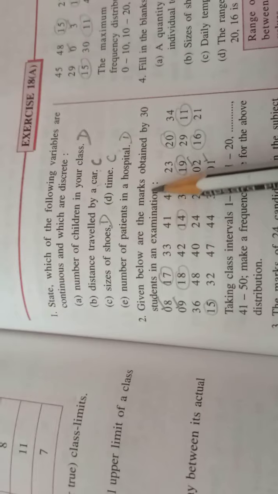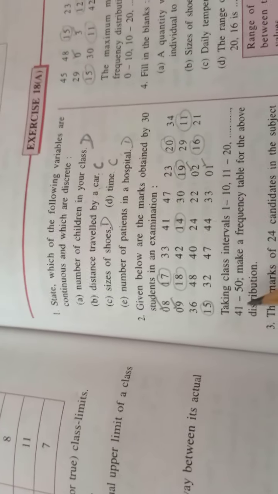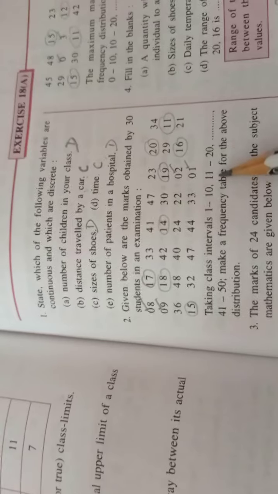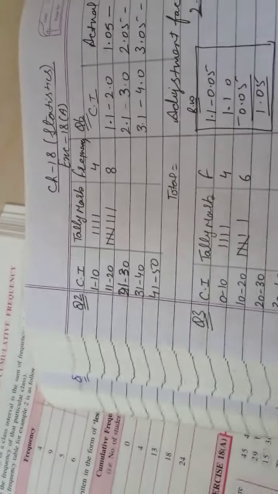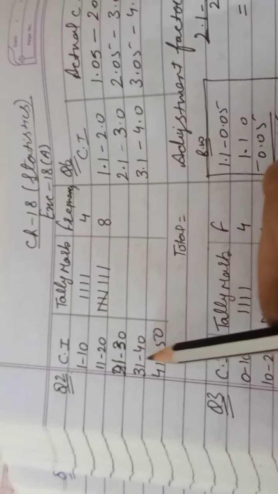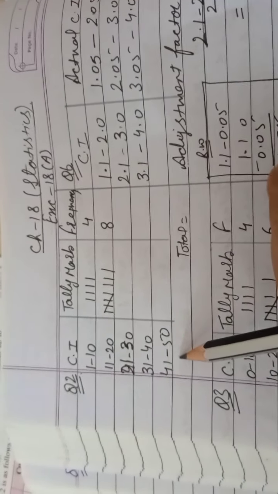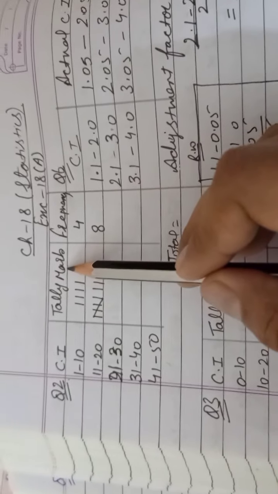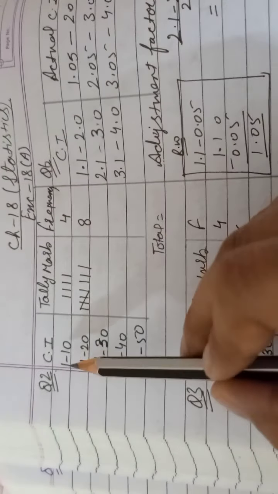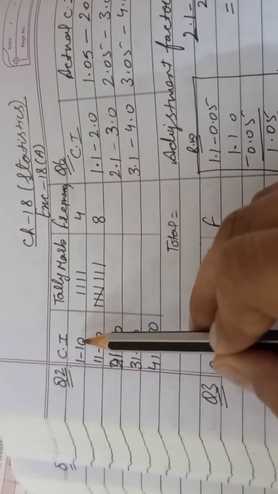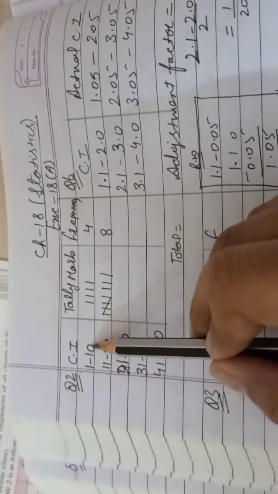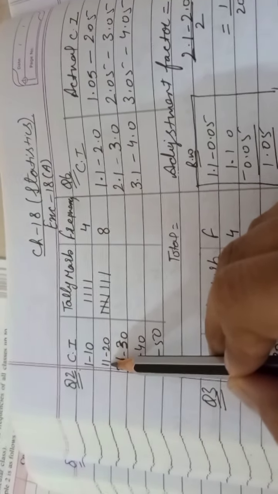Second question: given below are the marks obtained by 30 students, taking the class interval. Children, the class intervals are given, and you have to take them this way. So I made a table, just have a look at this. The class intervals 1 to 10 are already given and you are asked to make a frequency distribution table. You know, for that you are using tally marks and frequency. Now 1 to 10 means all the observations between 1 to 10 including 10 also. We have to take 10 also because the next interval starts with 11. So look here, I selected over here 1 to 10.